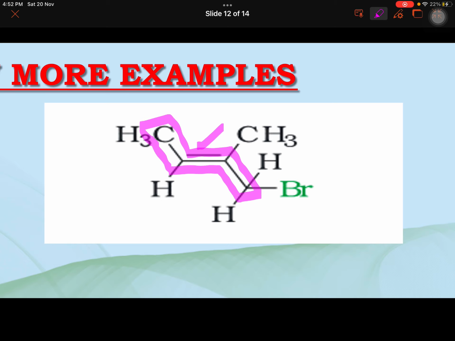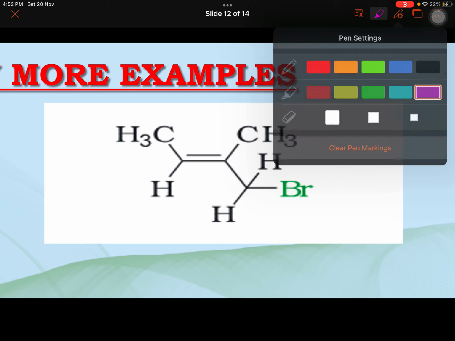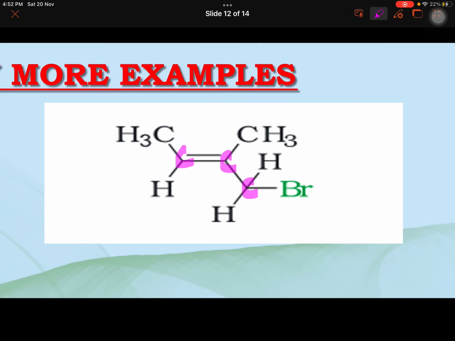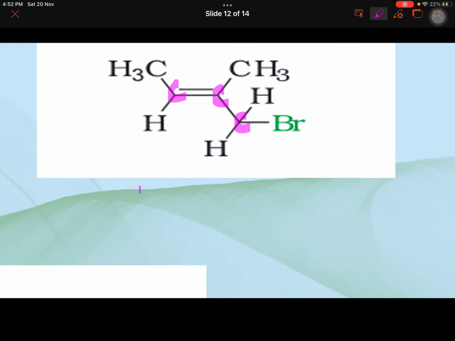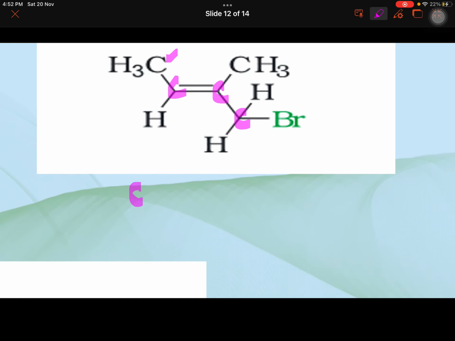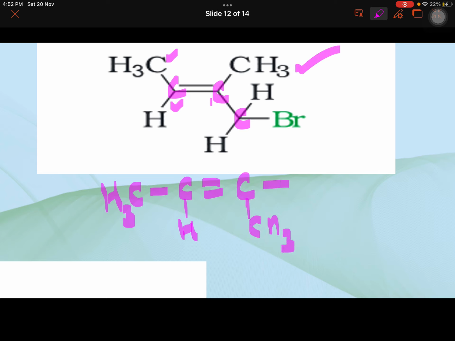If it is confusing you, what you have to do, you simply have to write it 1, 2, 3 and then 4. Write it like this. 1, this first, this is CH3. Then you have the second, this is CH. Then you have a double bond, this C, and this C is having CH3 on it. This one, and then you have next CH2 and then you have Br.